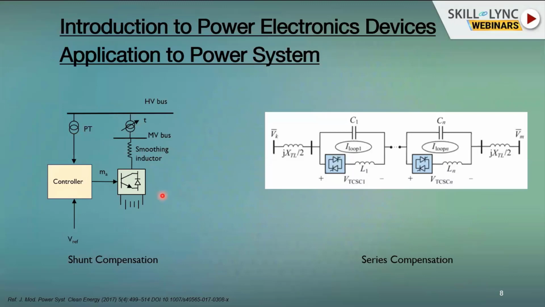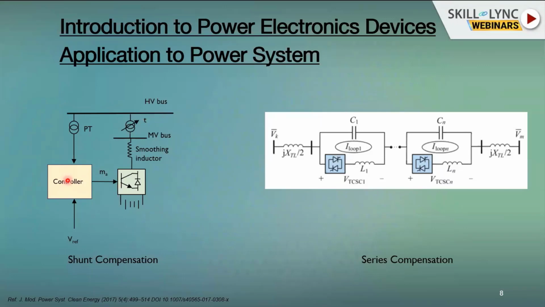And the other type of compensation that comes based on VSC is a STATCOM. Here we will have a capacitor, and with the help of the capacitor we will be able to supply the required voltage, either leading or lagging with respect to the high voltage bus, that is bus 2, with the help of a controller.